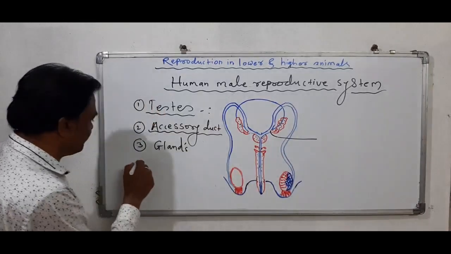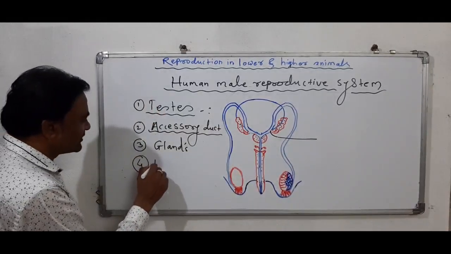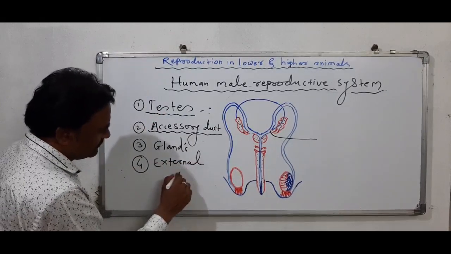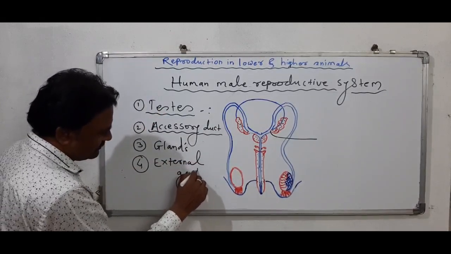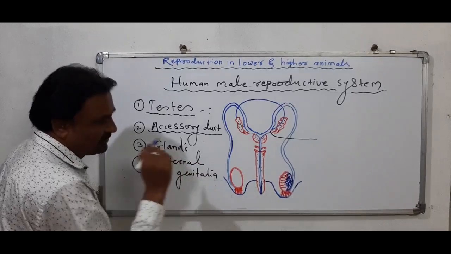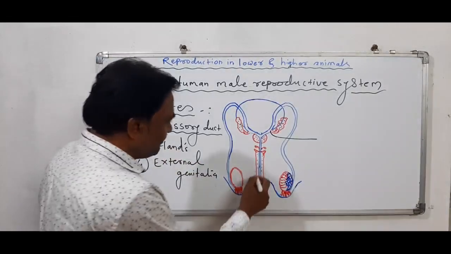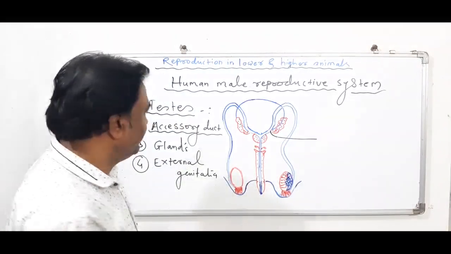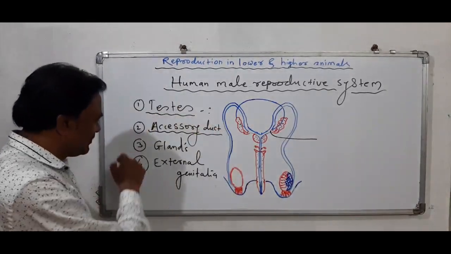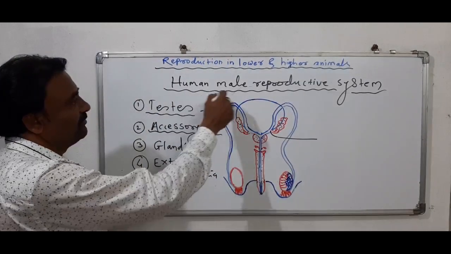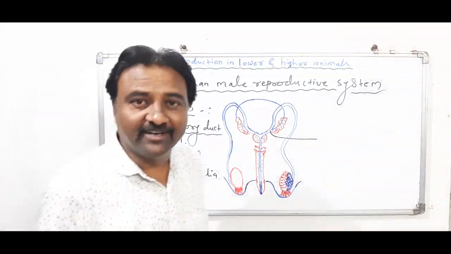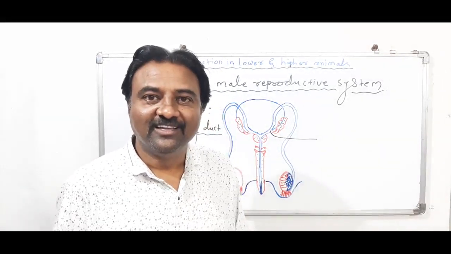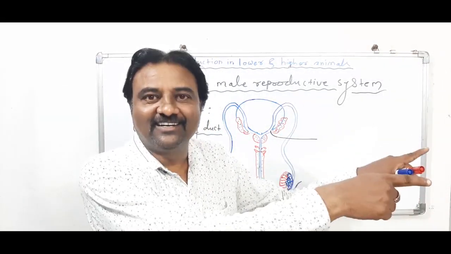And last, number 4, external genitalia. Consist of penis and scrotum. So we learn all these 4 main parts of the male reproductive system in detail in today's lecture. So we see the lecture.